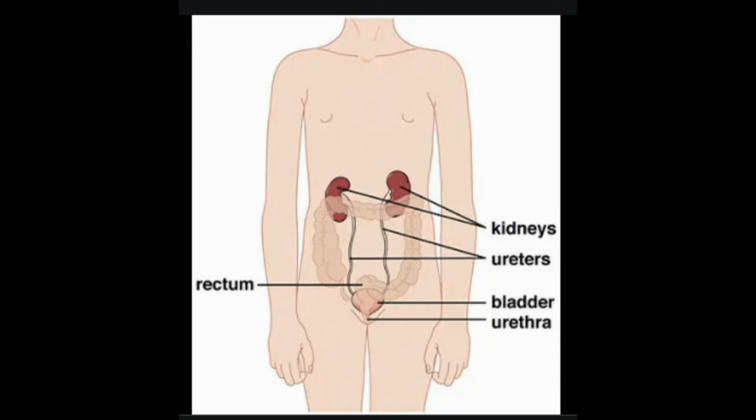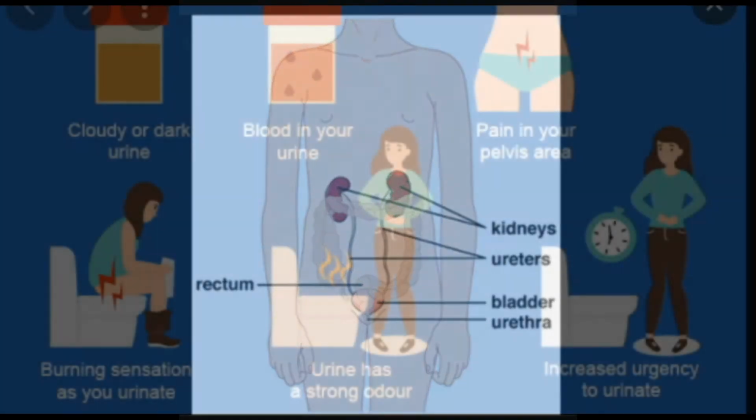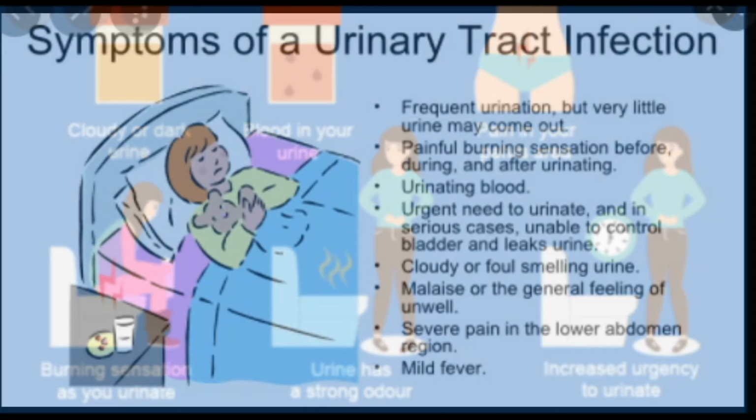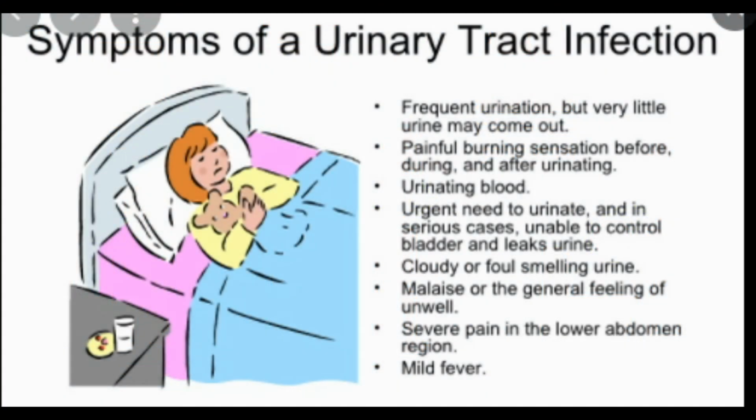UTI symptoms. Symptoms of a UTI depend on what part of the urinary tract is infected. Lower tract UTIs affect the urethra and bladder. Symptoms of a lower tract UTI include burning with urination, increased frequency of urination without passing much urine, increased urgency of urination, bloody urine, cloudy urine, urine that looks like cola or tea, urine that has a strong odor, pelvic pain in women, rectal pain in men.